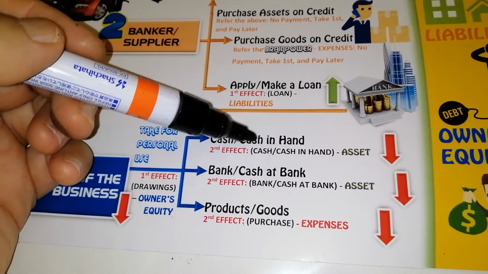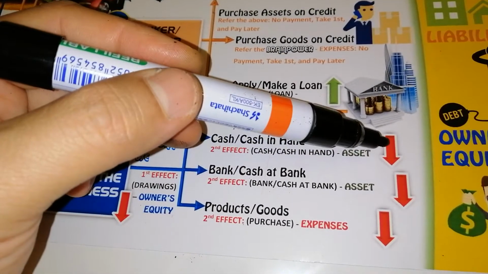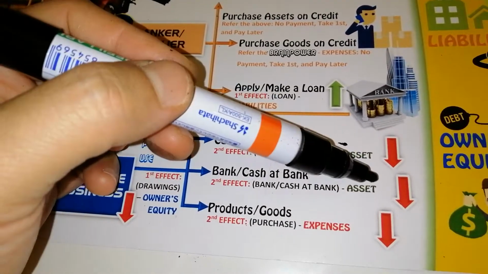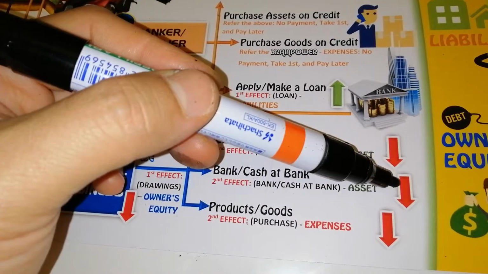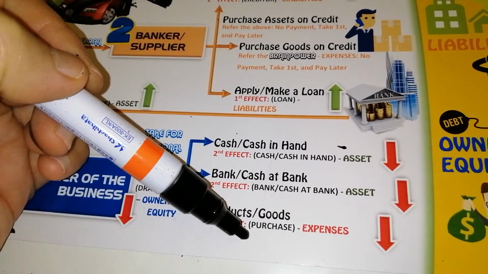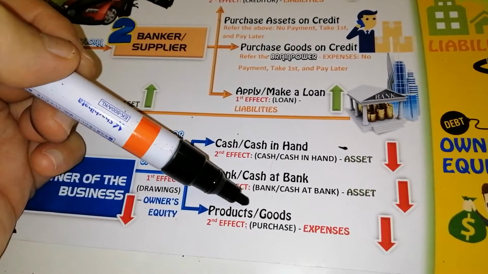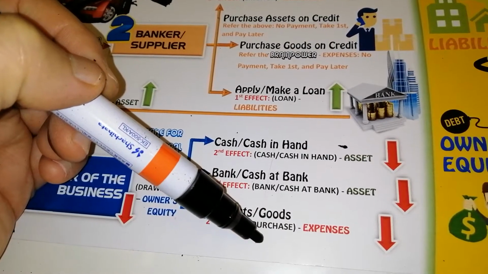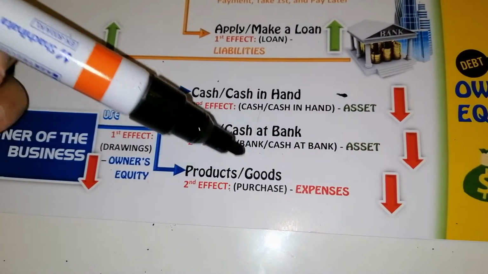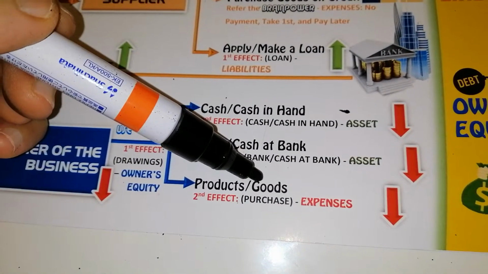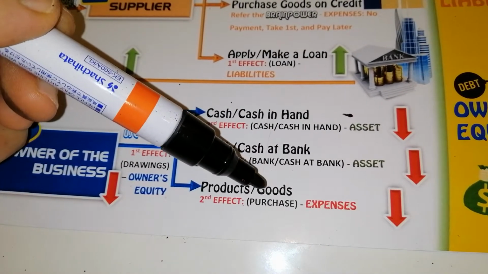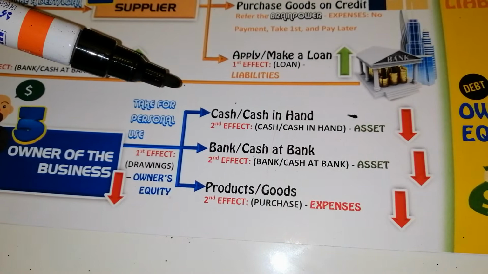So cash, we know that category is asset and effect here is decrease. Bank, we know that if you check from the wheel, category is asset, decrease. And then products or goods here, the term here is, kita tak panggil goods or product in accounting, we call it purchase. Because goods here, kalau you tengok balik, business yang purchase these goods. Kenapa purchase goods? Sebab business purchase goods untuk jual balik pada customer.